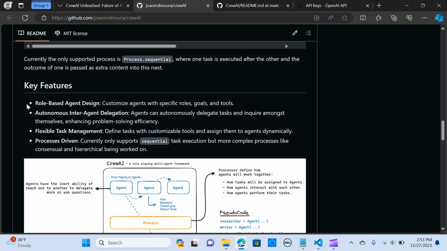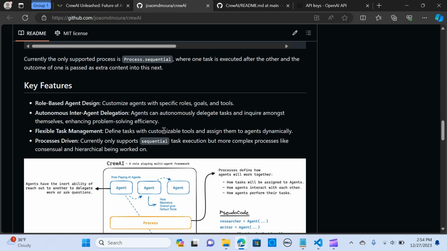All right, so it says that they have role-based agent design. So you can customize agents with specific roles, goals, and tools. They have autonomous inter-agent delegation. That means that agents can autonomously delegate tasks and inquire amongst themselves, enhancing problem-solving efficiency. They have flexible task management.